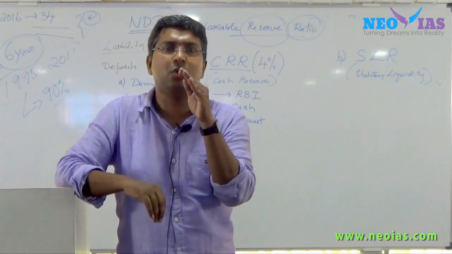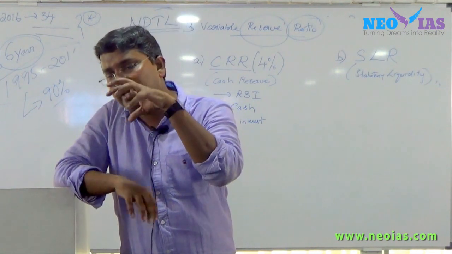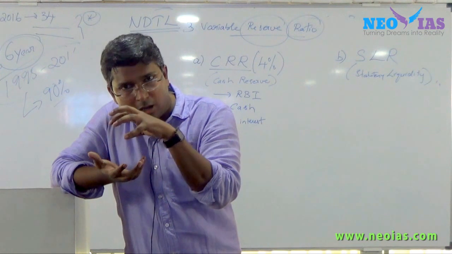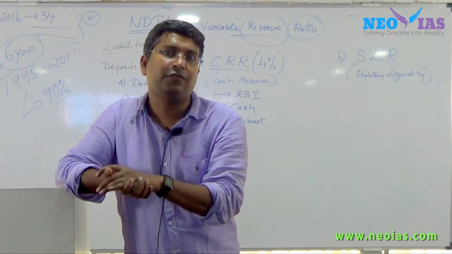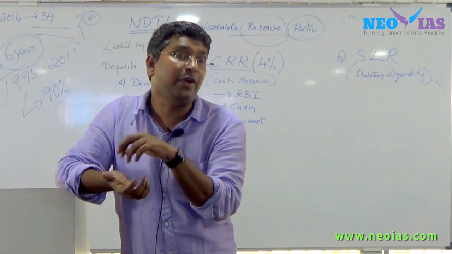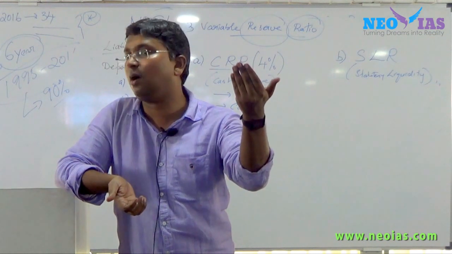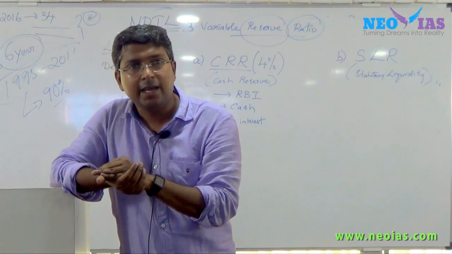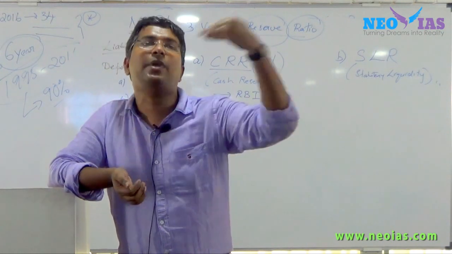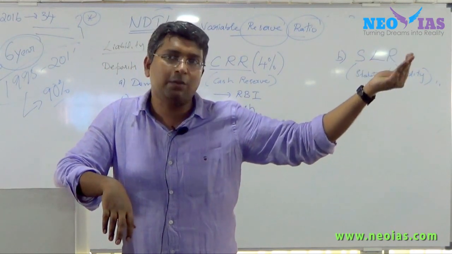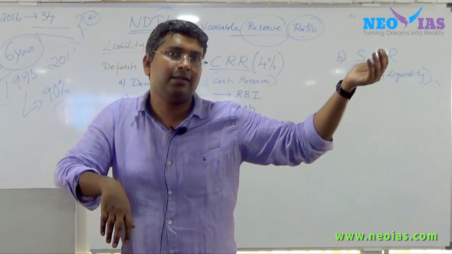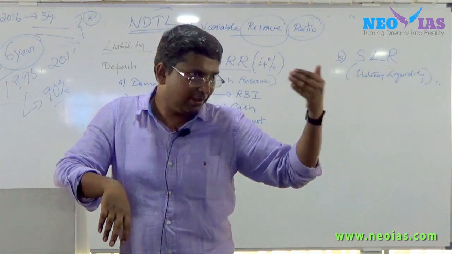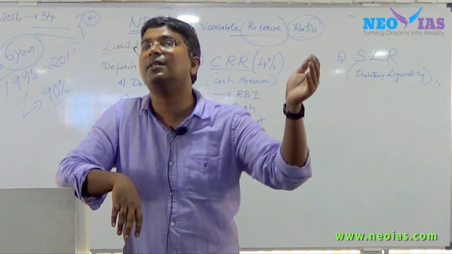Once the banks were having huge deposits, first what they tried to do, they didn't go directly to purchasing government securities. What they did was go directly to the RBI, and told RBI, take our funds and return us government securities.